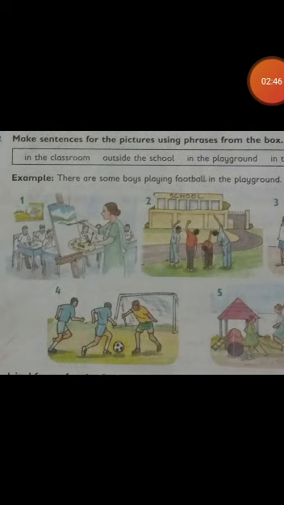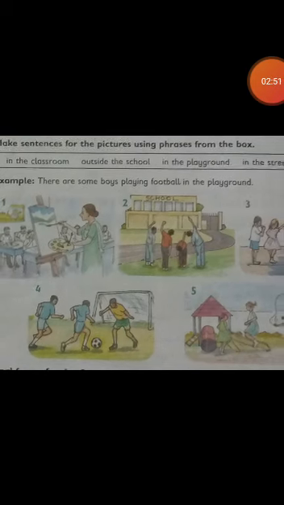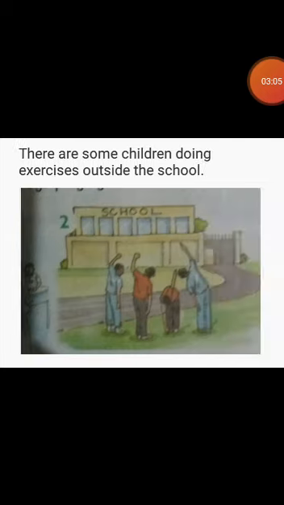Like we have an example here: There are some boys playing football in the playground. Students, you can see in this picture a woman is painting. There is a woman painting a picture in the classroom. So we shall start the sentence with "there is". In the second picture there are some children outside the school. There are some children doing exercises outside the school. We shall start this sentence with "there are".